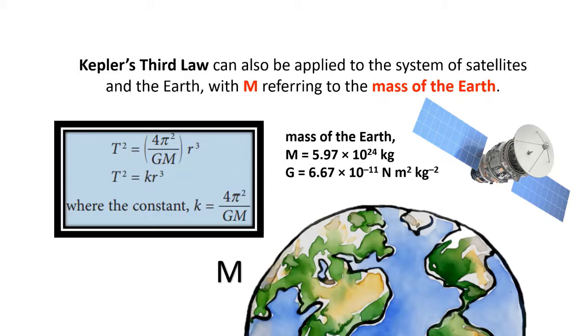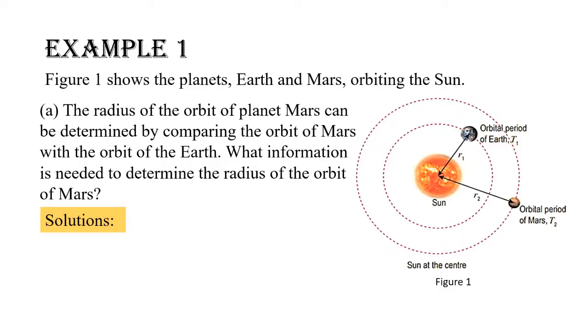Now, let's have some practice problems. Figure 1 shows the planets, Earth and Mars, orbiting the Sun. A. The radius of the orbit of planet Mars can be determined by comparing the orbit of Mars with the orbit of the Earth. What information is needed to determine the radius of the orbit of Mars? The answers are: 1. Orbital period of the Earth. 2. Orbital period of Mars. 3. Radius of the orbit of the Earth.